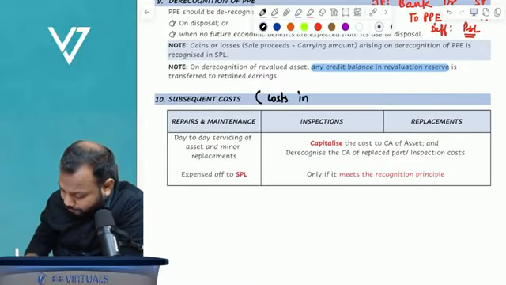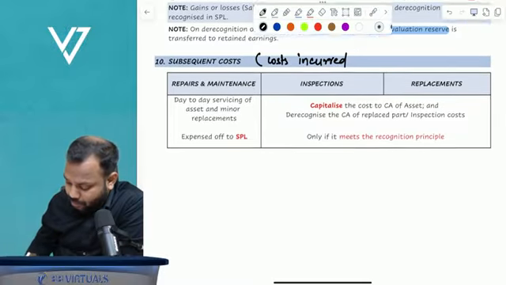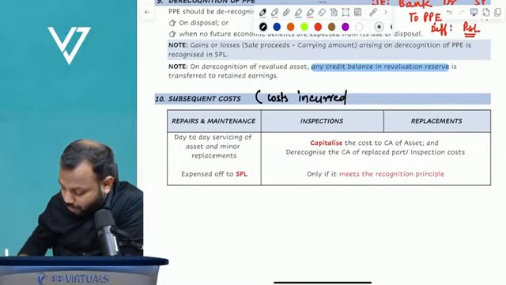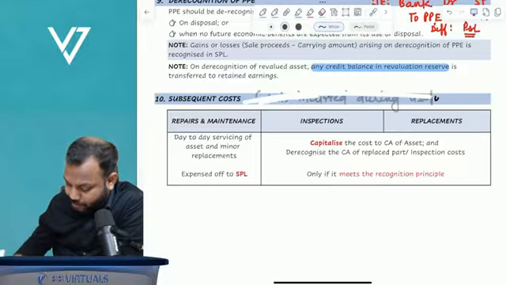Costs incurred during useful life. Okay, I'll write here.